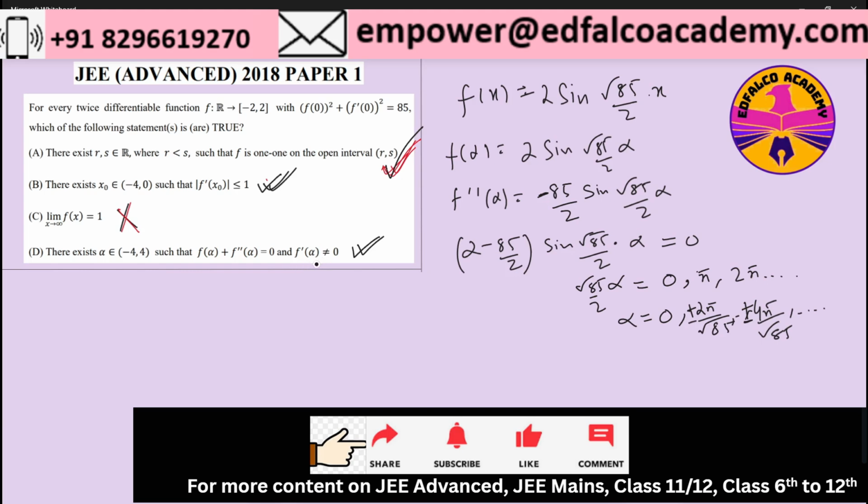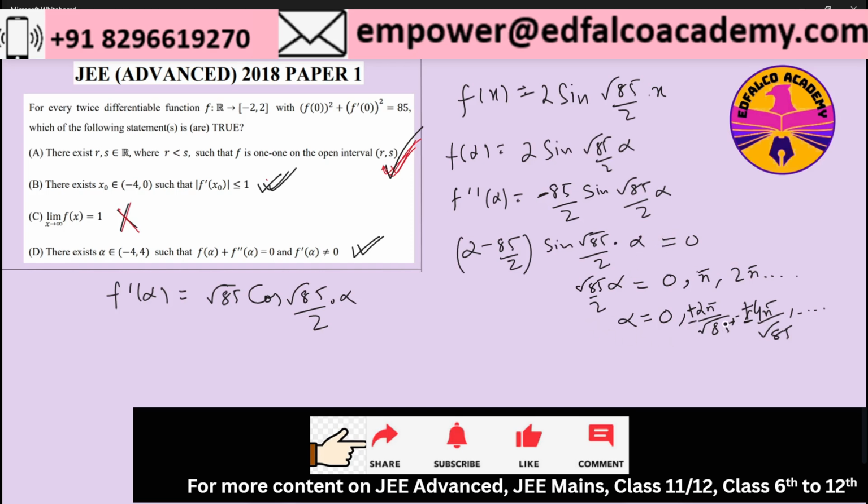So what is my f dash alpha? F dash alpha is nothing but root 85 cos of root 85 by 2 into alpha. Wherever alpha takes values for which the sine becomes 0, obviously the cos is not going to become 0.